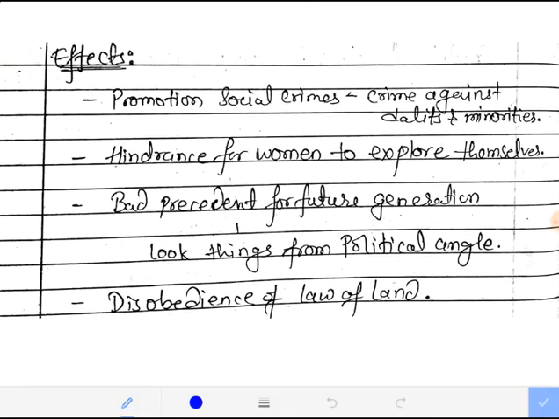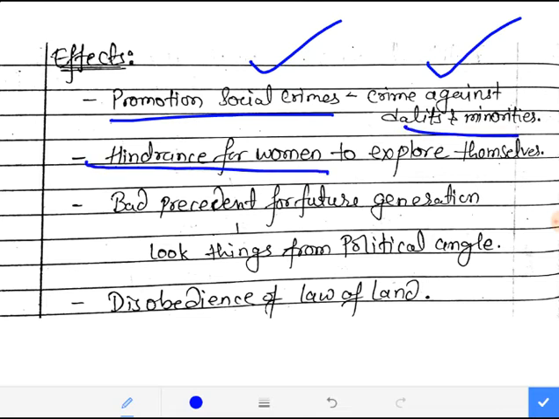Next is what are the effects. See, the effects are the promotion of social crimes, due to which crimes against Dalit and minority people increase. There is a hindrance for women to explore themselves. All right. And next, there is also a bad precedent set for the future generation, because the future generation also looks at things from the political perspective. All right, because as we have already discussed, with casteism, the next generation is looking through the spectacles of caste.